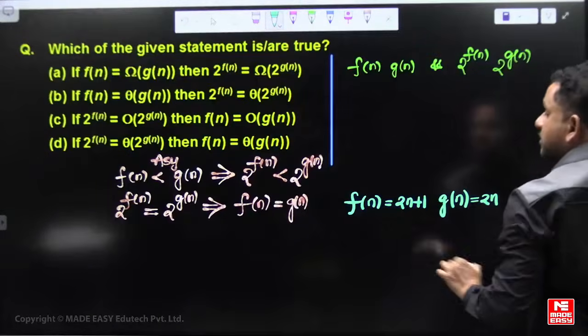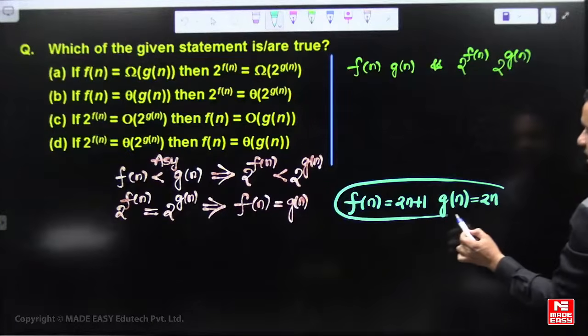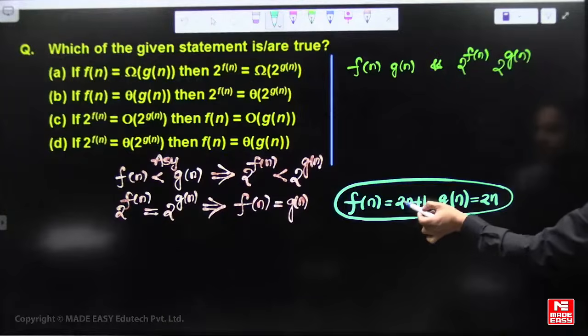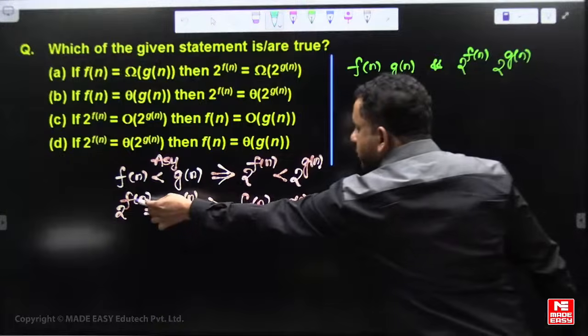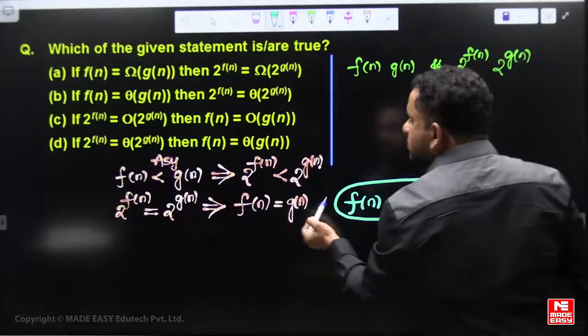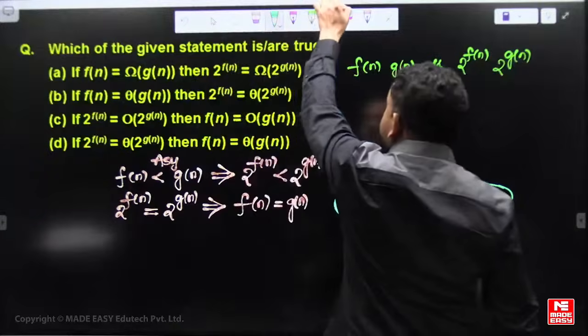So such functions exist, differing only by constant addition or subtraction, not multiplication. If 2 power f of n and 2 power g of n are asymptotically equal, then f and g are also asymptotically equal. These two are the only true statements.